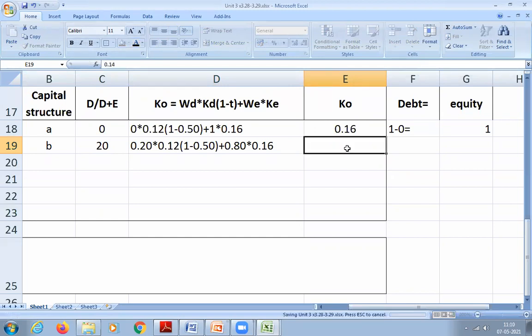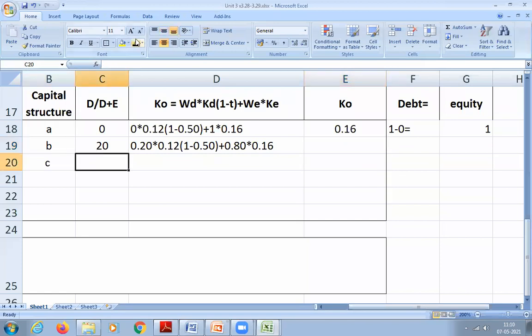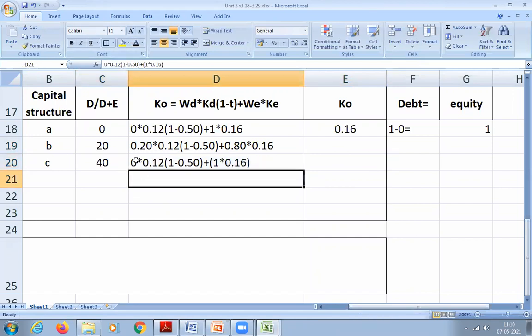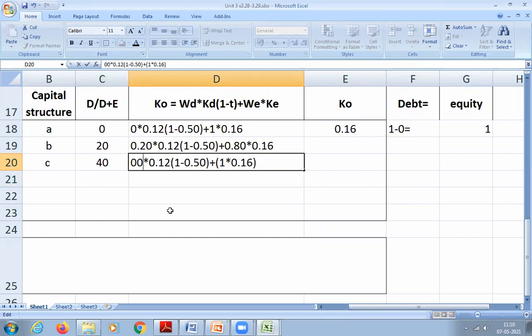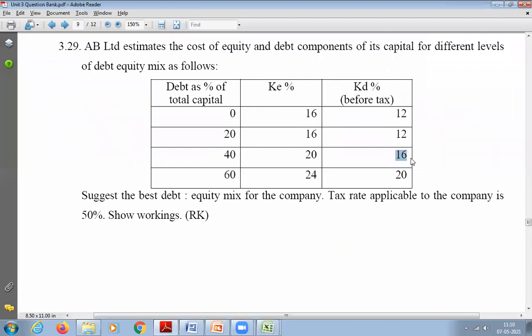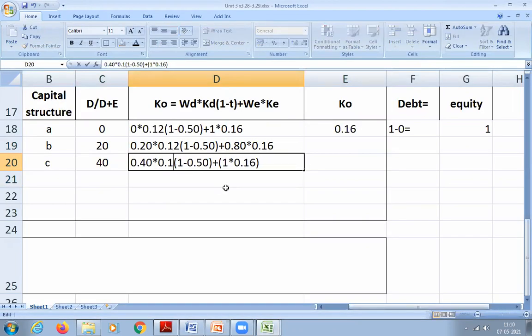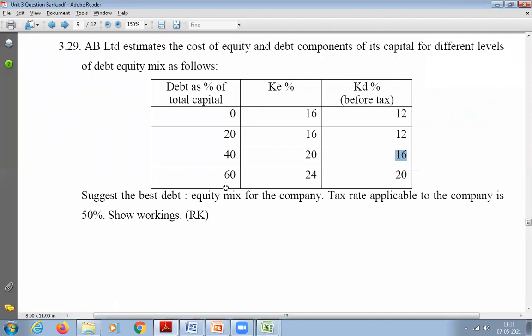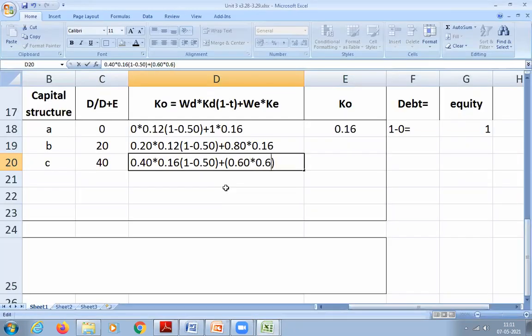0.14. Next, third one, C. How much is debt percentage? 40. So write down 40. So 40 means how much will be there? Now this will become 0.40. And cost of debt is how much here? 16. So I need to change it now to 16. The tax will be same. And this will be how much? Weight of equity 0.6. And cost of equity is now 20. So this will become 0.20.